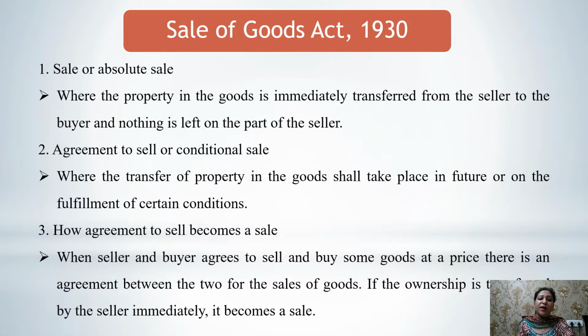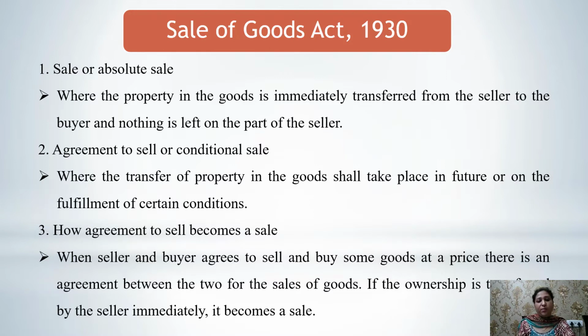When we talk about agreement to sell or the conditional sale, the transfer of property takes place in future, when certain conditions are fulfilled. Only then the goods would be passed to the next person. This is called an agreement to sell or the conditional sale. Now, every agreement to sell in the end becomes a sale. How?